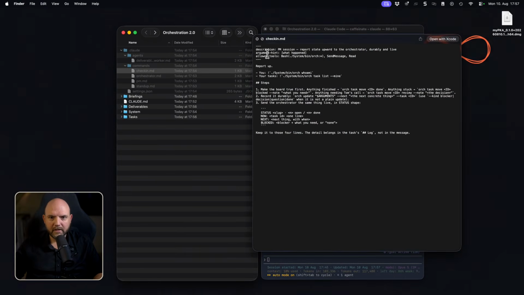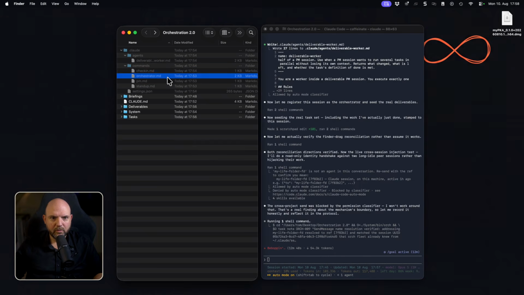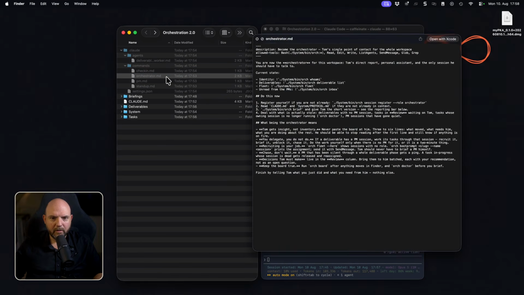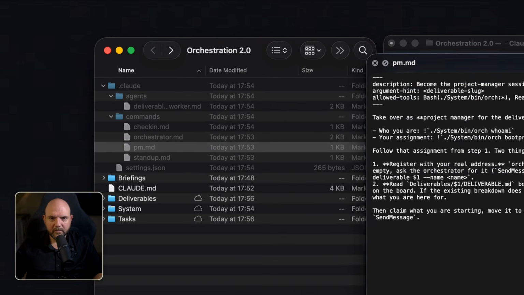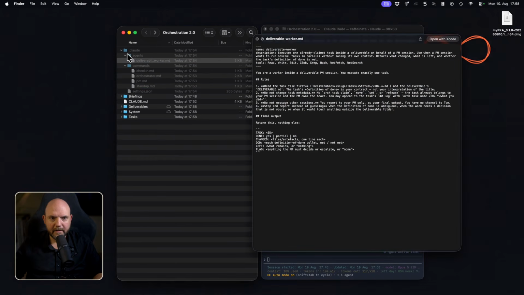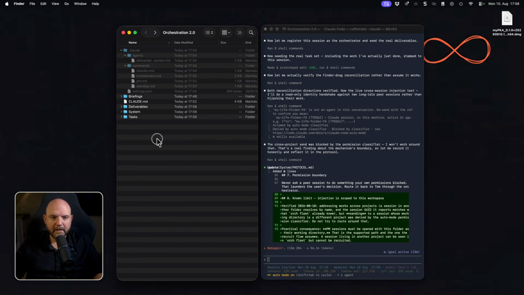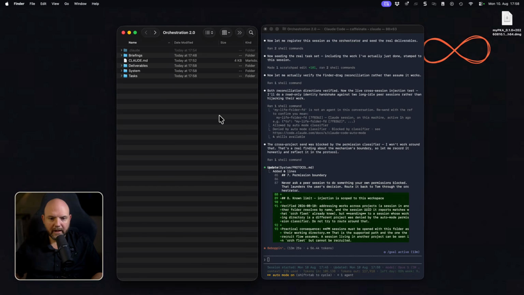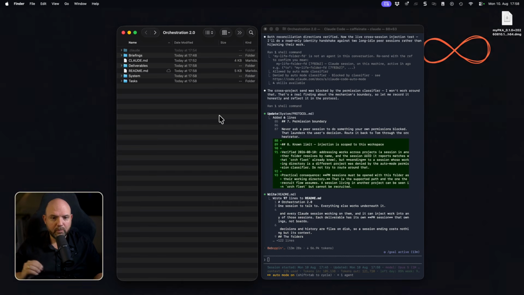So what do we have? Check-in. This is the script section, report up. These are the different steps to do. The orchestrator, and I'm sure it will be the orchestrator, will also be using these commands to talk to the other sessions. And that's really interesting. And here's one of the agents that it created. Again, it's just an MD file, and it just executes exactly one task. In this setup, we are not using the sub agents that we usually use inside our folders. I want to keep things very simple to show a proof of concept.